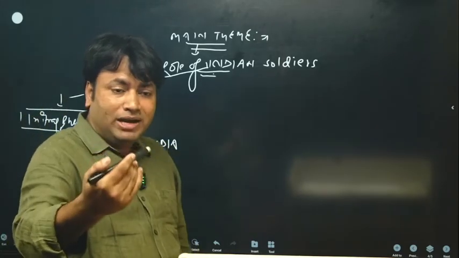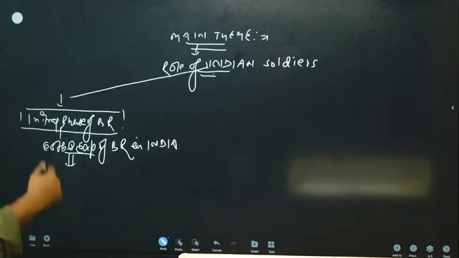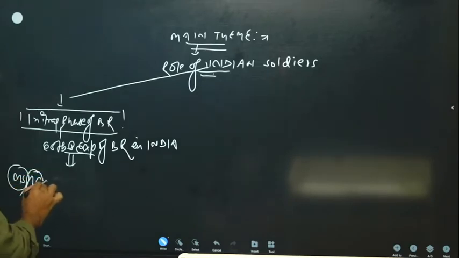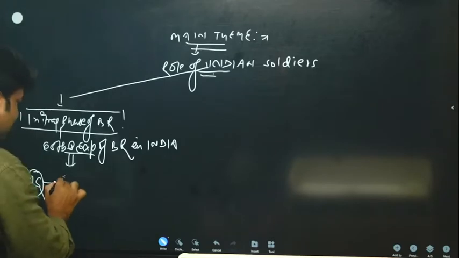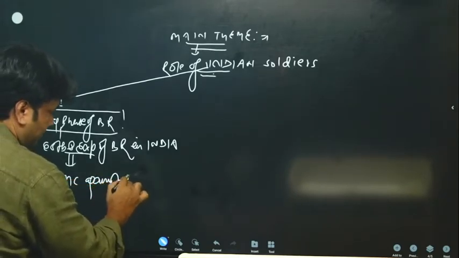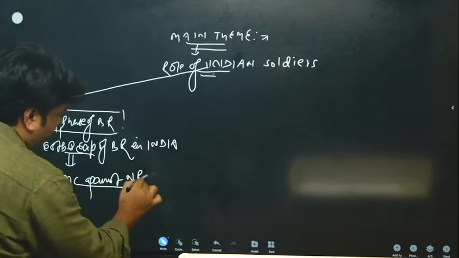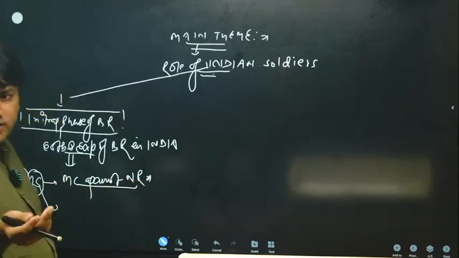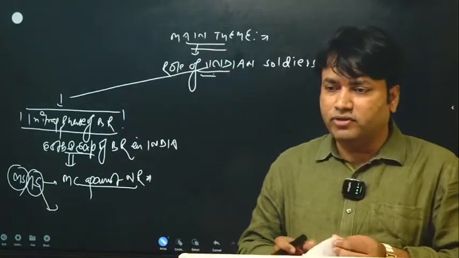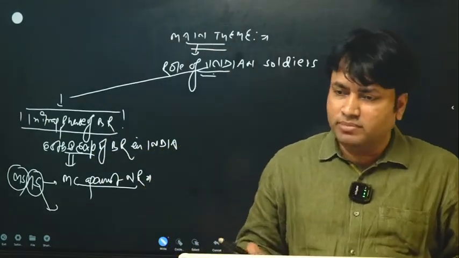So military support that was provided by the Indians. When we talk about the military support, the Indian soldiers' contribution, we must understand about the military campaigns against native rulers, in which the British got the support of Indians. Can you name some of the military campaigns against the native rulers? All of you have studied about this.